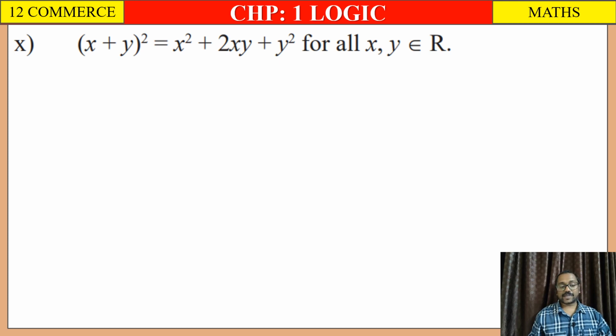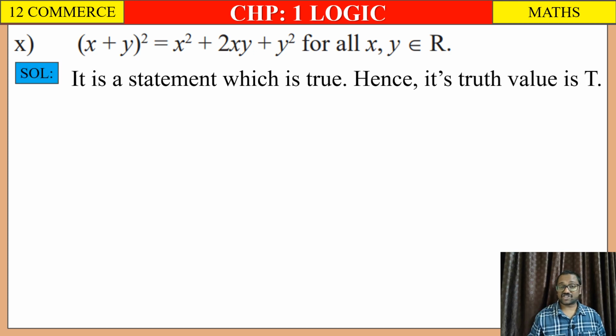Tenth, x plus y the whole square is equal to x square plus 2xy plus y square for all x, y belonging to real numbers. Here we have already studied the formula that a plus b the whole square is equal to a square plus 2ab plus b square. Everyone knows this. So it is true. Its answer is, it is a statement which is true, hence its truth value is T.